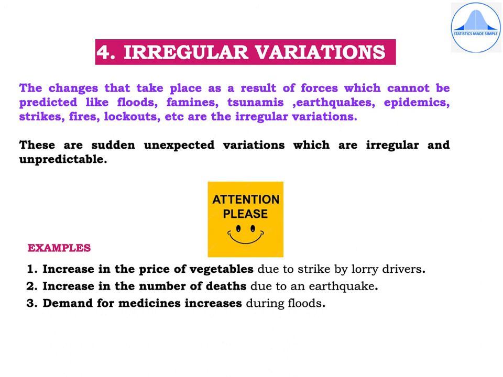For example, increase in the price of vegetables due to strike by lorry drivers, or increase in the number of deaths due to an earthquake. Third, demand for medicines increases during floods.